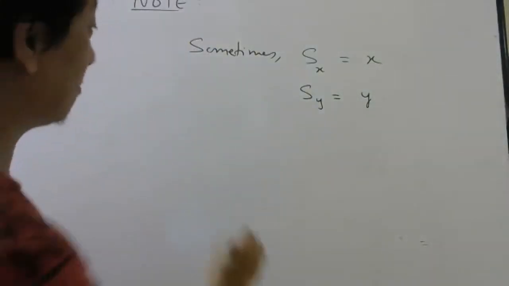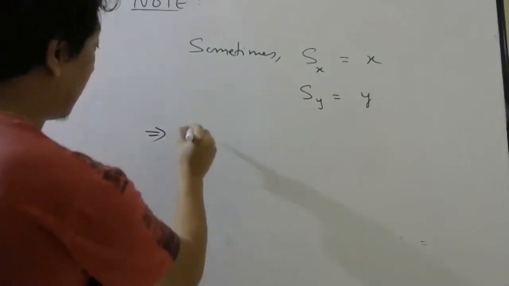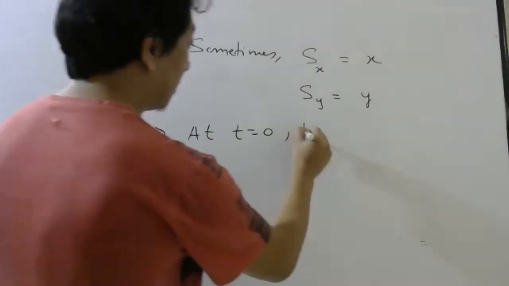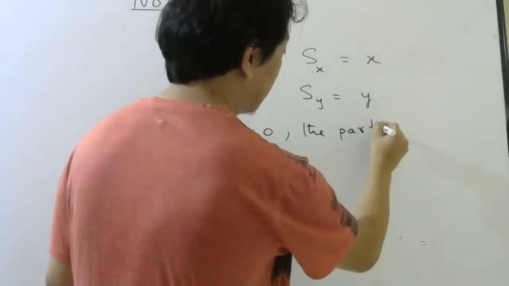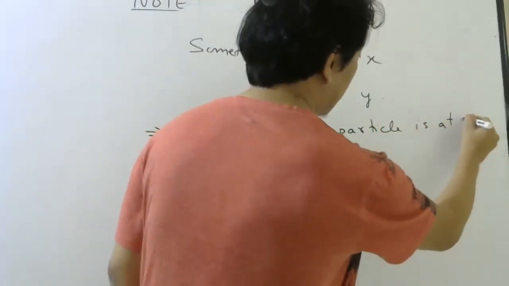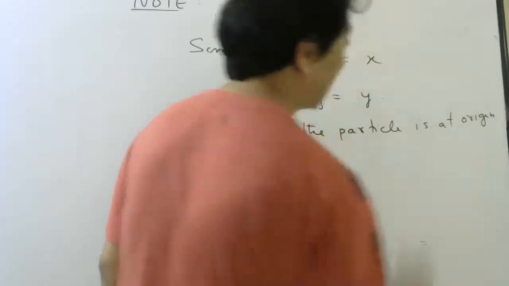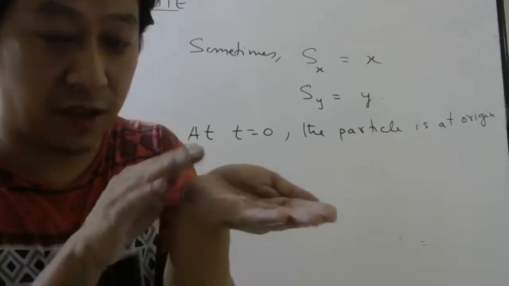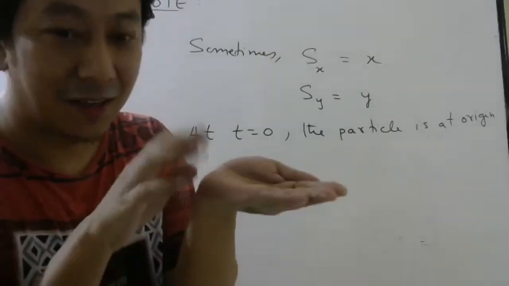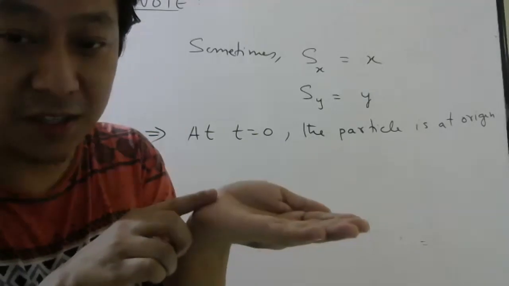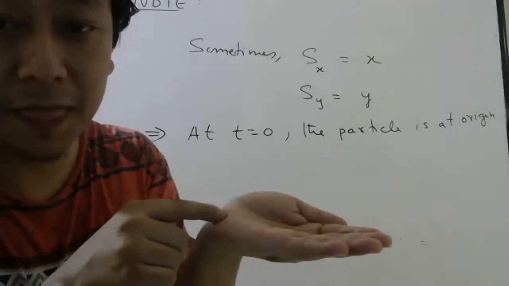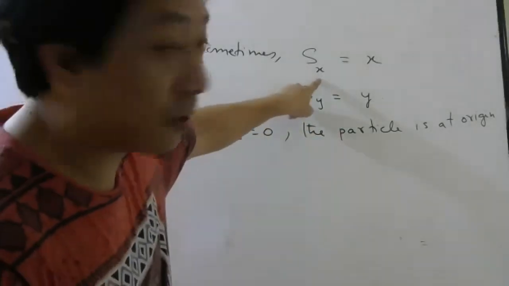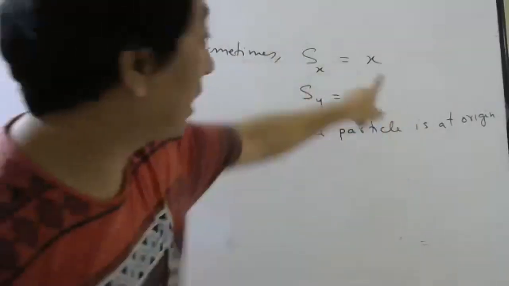If I do like this, it implies at t0, matlab at starting time, the particle is at origin. So if I throw a football from here, with a kick, from here, if it starts at time 0, and if you take your origin here, xy origin, then for x component of displacement, simply you can write x coordinate.